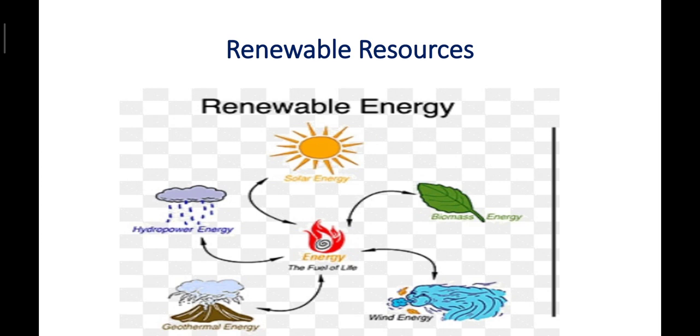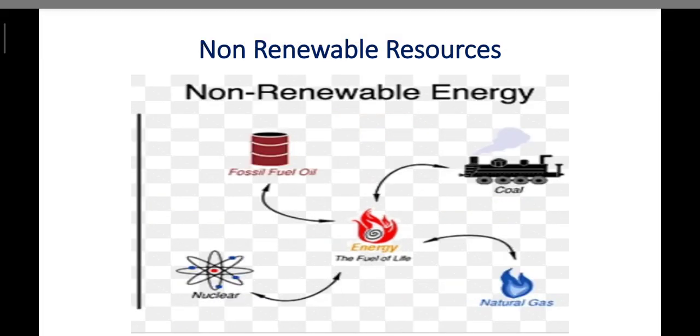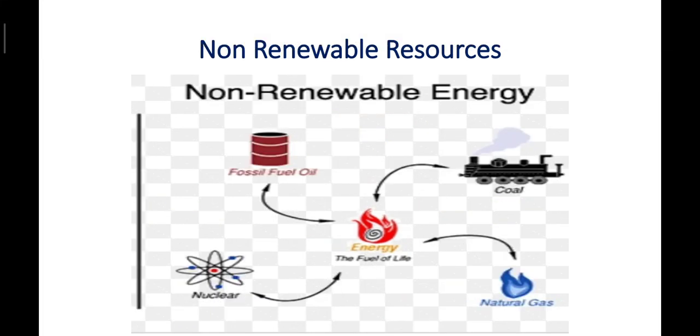Whereas the next one is non-renewable resources. Some natural resources get depleted as we go on using them. They get exhausted, eventually emptied, and cannot be created once again. These resources are known as exhaustible resources.